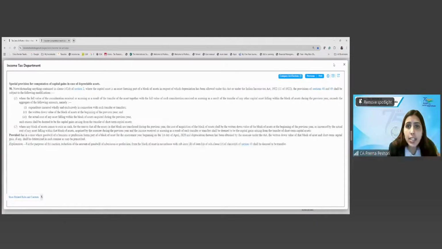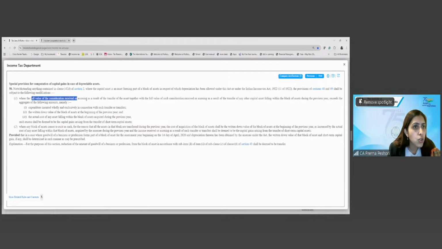So, notwithstanding anything contained in 2(42A), 2(42A) is period of holding, where the capital asset is an asset forming part of the block of asset, meaning it's a block of asset, in respect of which depreciation has been allowed under this act. Then the provisions of 48 and 49 shall, subject to the following modifications,